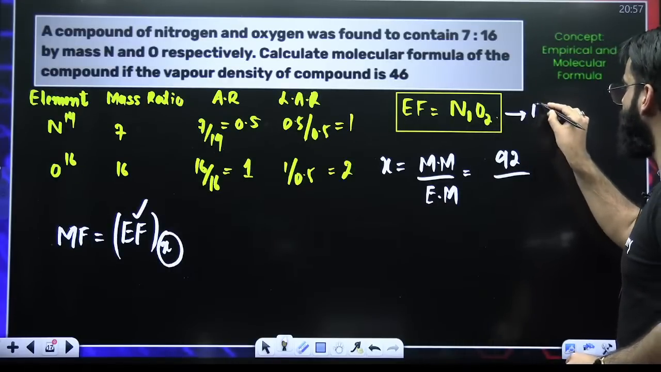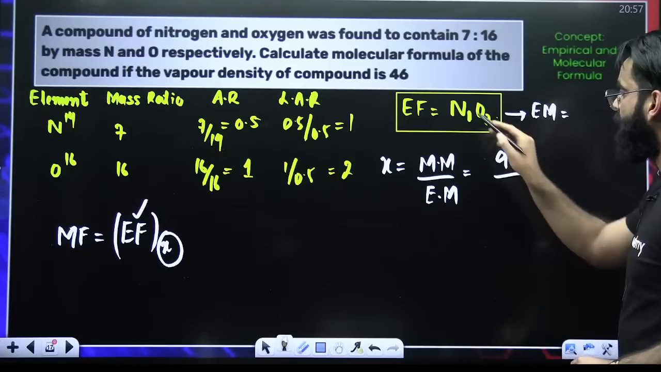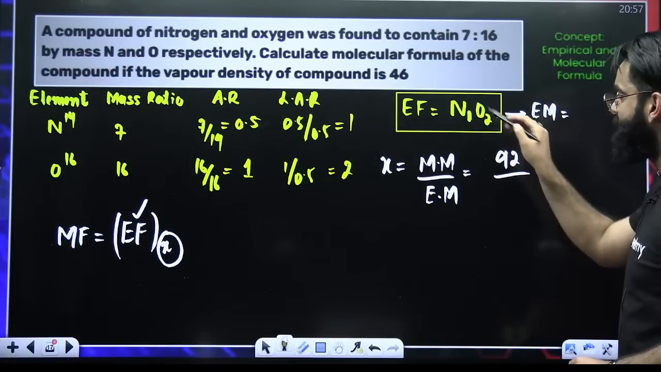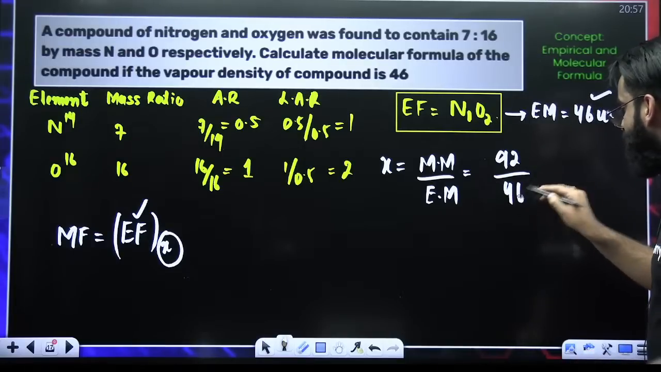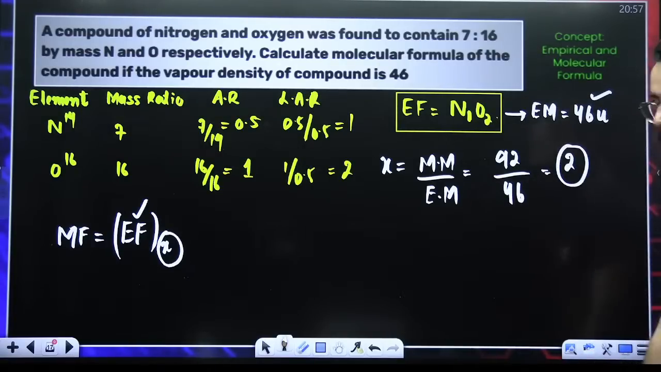What is the empirical mass? For that, use the empirical formula. So empirical mass is equal to 14 into 1 plus 16 into 2. That is 46 u. This is the empirical mass. So the value comes out to be 2. So X value is 2.